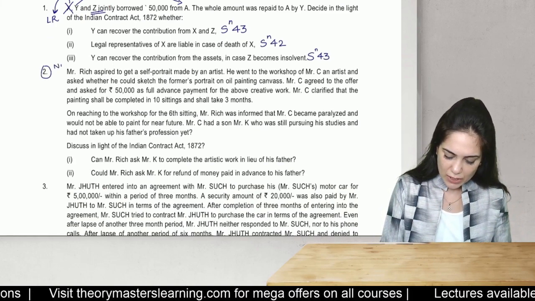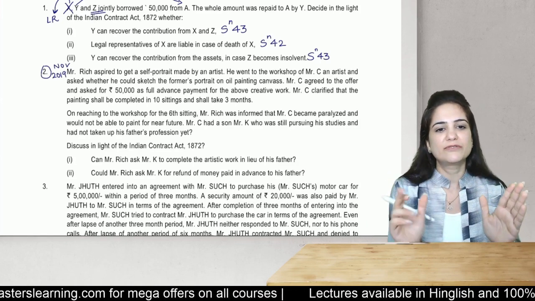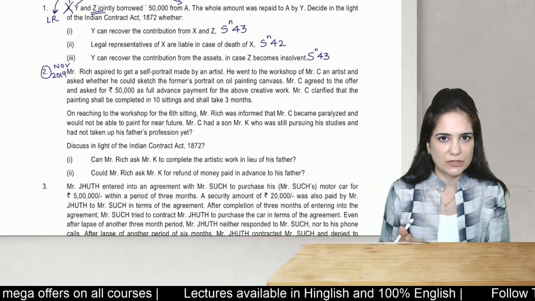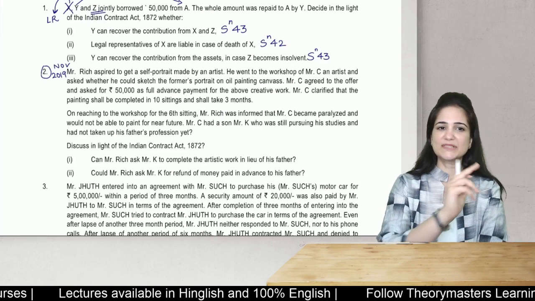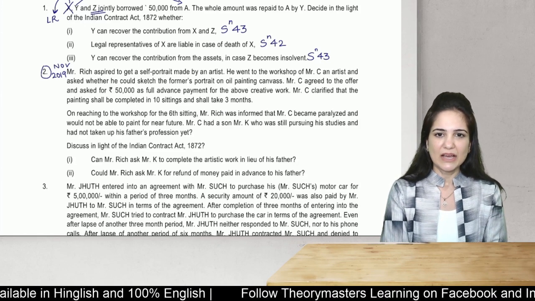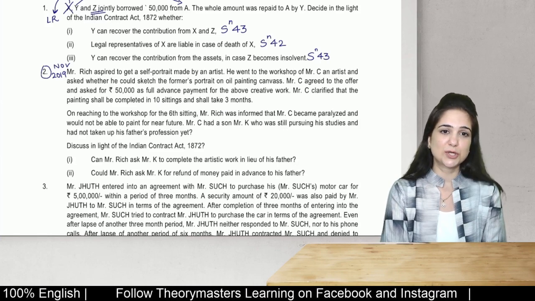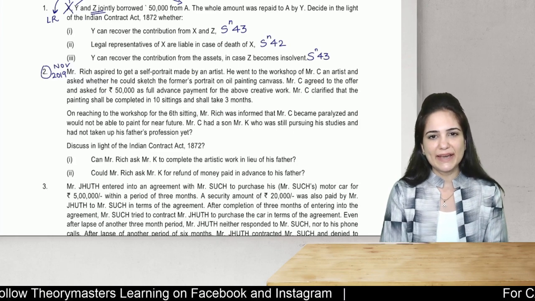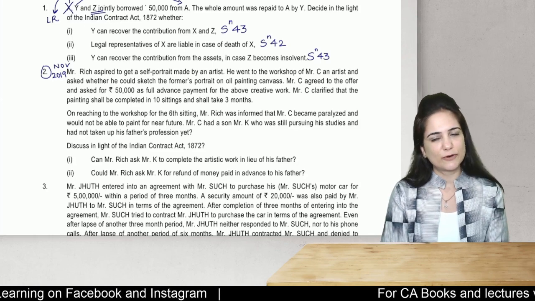This is a November 2019 exam question, but I really like the way in which they have framed the entire question and the application of that. So the second question is also from the module today. Mr. Rich aspired to get a self-portrait made by an artist. He went to the workshop of Mr. C, an artist, and asked whether he could sketch the former's portrait on oil painting canvas. Mr. C agreed to the offer and asked for 50,000 as full advance payment of the above creative work.